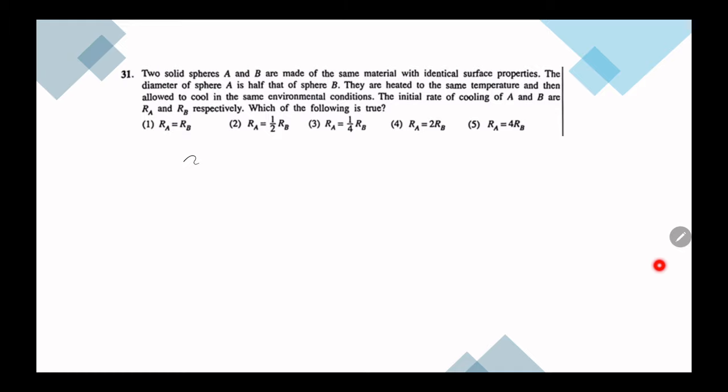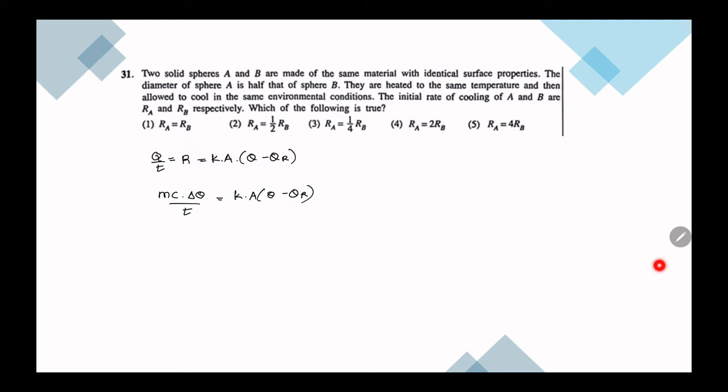So here this is related to cooling. We know that in cooling R is equal to K a theta minus theta R. So what is this rate? This is the rate of heat loss. We know that when a body is losing heat, we can write it as Q over T. But what is Q? m c delta theta divided by T is equal to K a theta minus theta r.